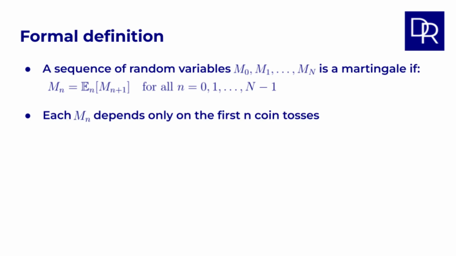Here, each random variable M_n depends only on the first n coin tosses. We call this an adapted process. We can also define two related concepts.